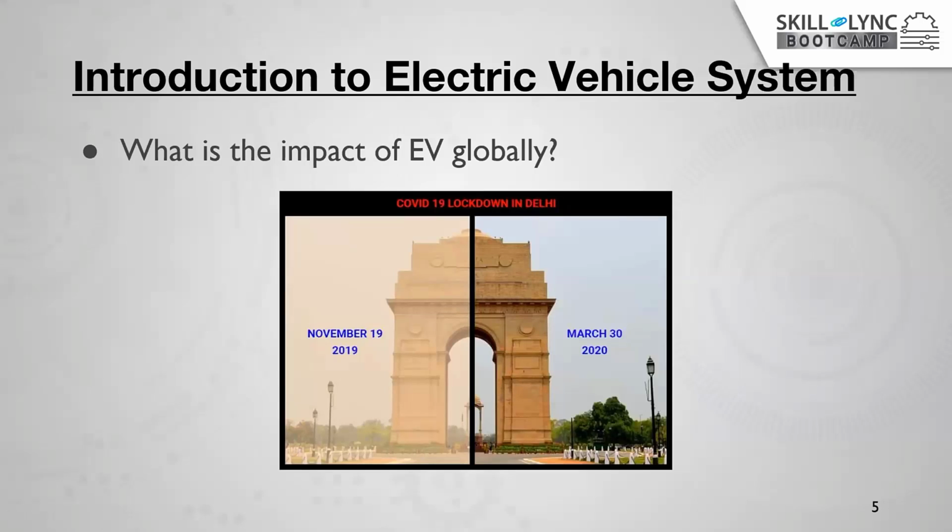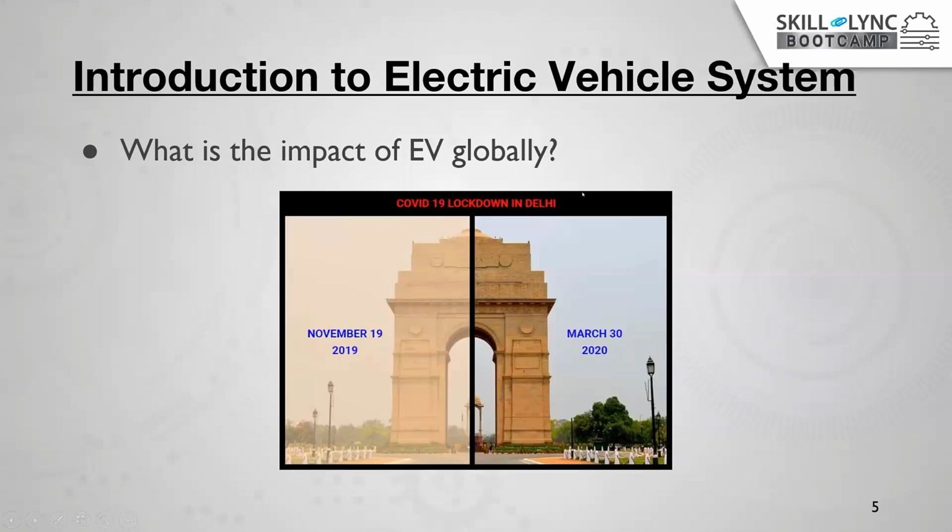So we can see one small example: what is the impact of this carbon emission globally? This picture is very well known. I think many people have already seen it on Google or somewhere. The first picture, on the left-hand side, was taken on November 19, 2019, when Delhi was completely open. And then one disaster happened in the entire world, that is COVID-19.